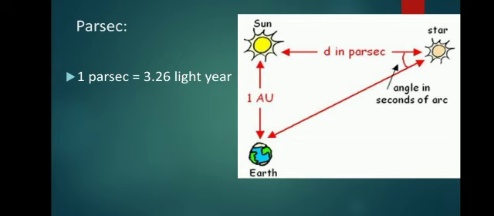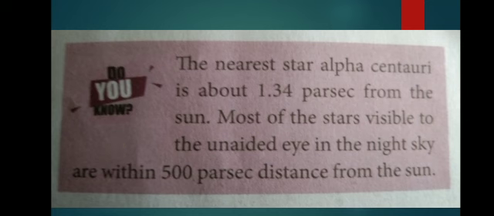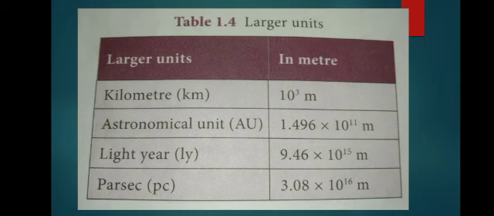So outside the solar system, to measure the distance of astronomical objects, we use the parsec. The nearest star, Alpha Centauri, is about 1.34 parsec from the sun. Most stars visible to the unaided eye in the night sky are within a distance of 500 parsec.